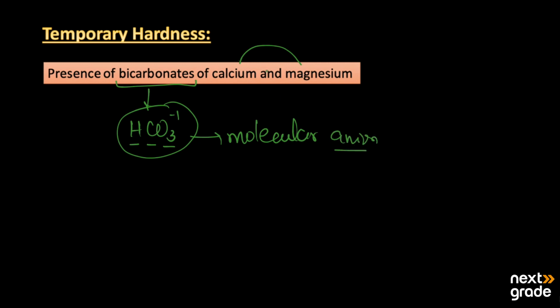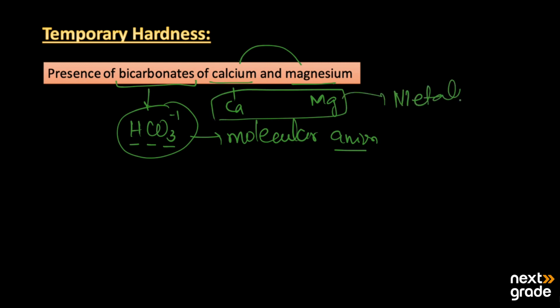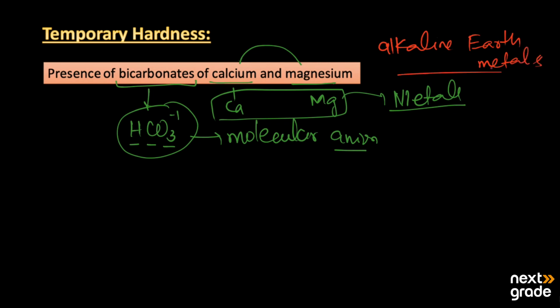When it combines with two metals, calcium and magnesium, which are both alkaline earth metals, they form bicarbonates and cause the type of hardness known as temporary hardness.